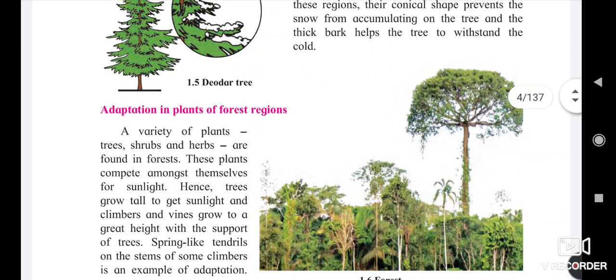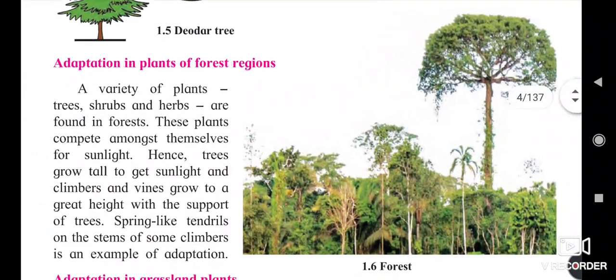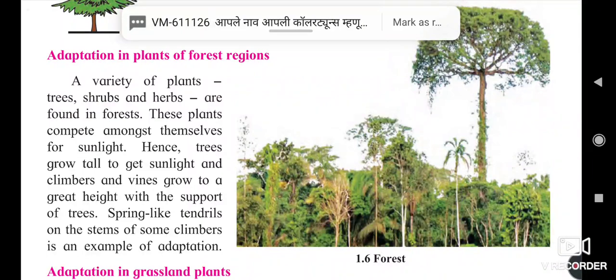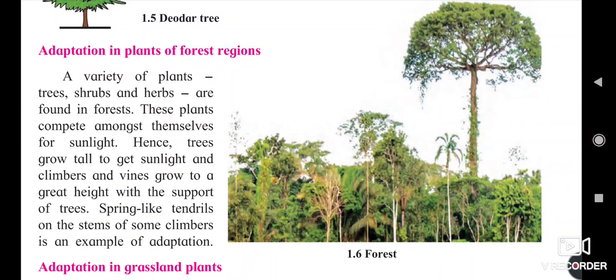Third is the forest region. In the forest region, we can see plenty of plants like trees, shrubs, and herbs. These plants compete amongst themselves for sunlight. Hence, the trees grow very tall to get sunlight, and climbers and vines grow to great heights with the support of the trees.